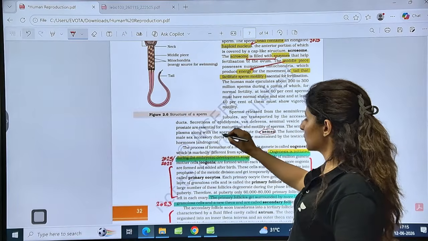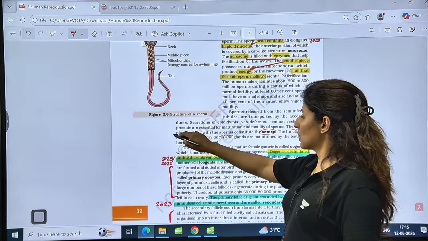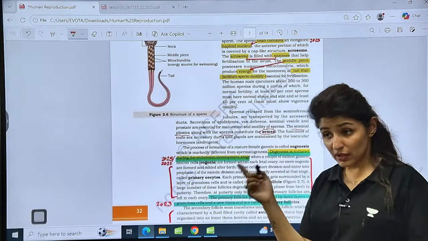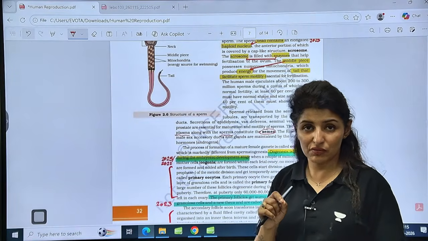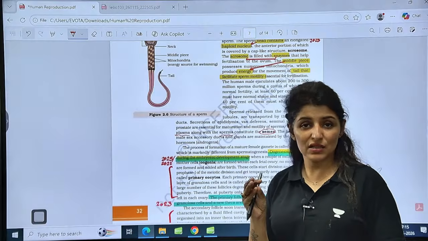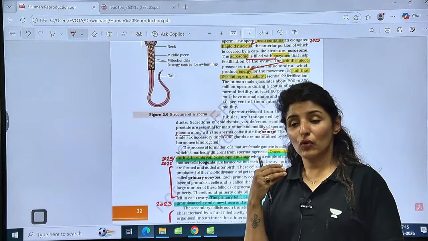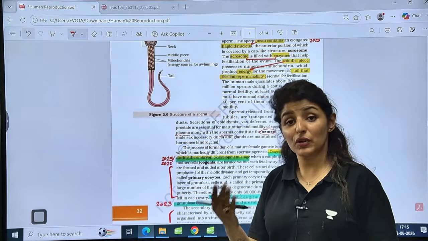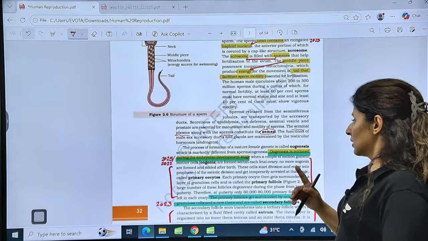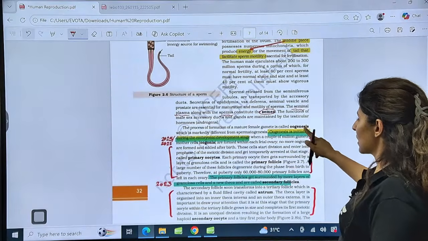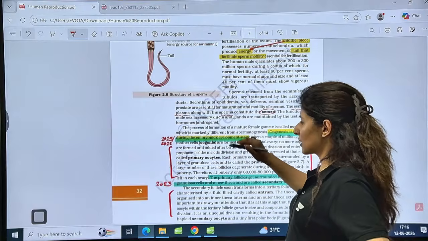So semen is a term used for seminal plasma plus sperms, and you have read just now, what is seminal plasma composed of? Fructose, calcium and certain enzymes. And which 3 glands are contributing to the formation of seminal plasma? All the 3. Is that clear? Now see, the functions are maintained by testicular hormones, that is androgens.